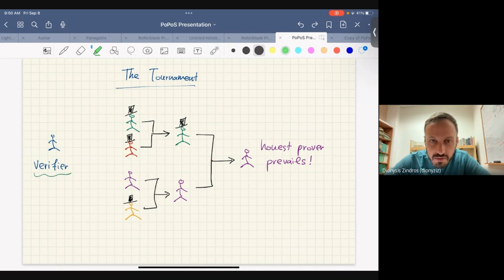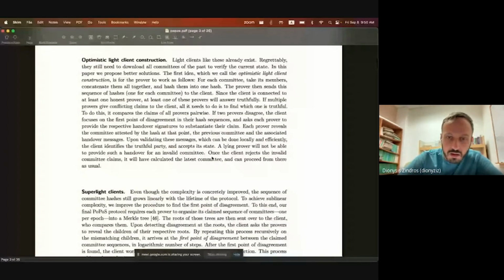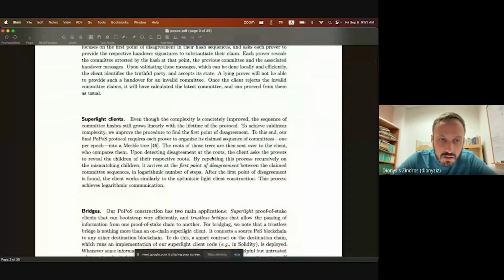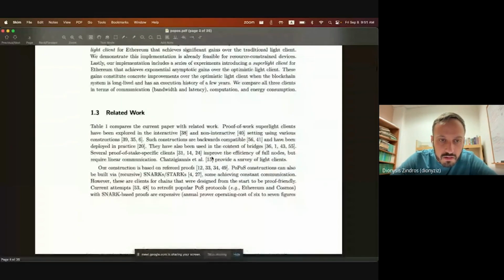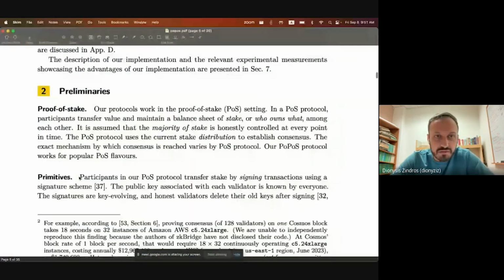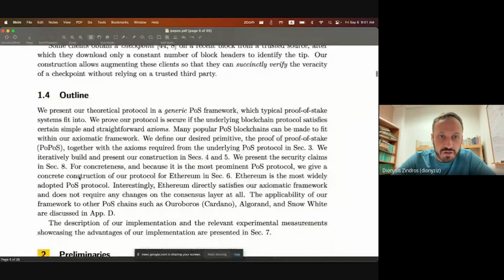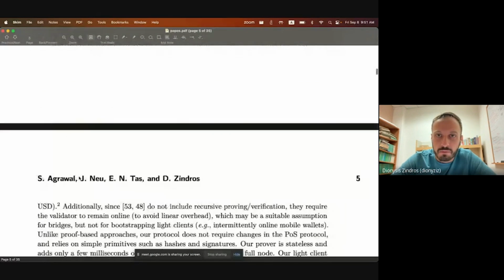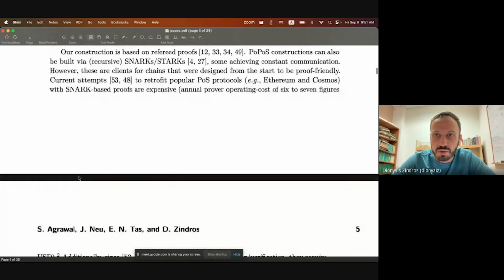Yeah, that was silly. Okay, let's try this. You should be seeing my screen. Yep. Okay, right. So this is the latest version of the paper that is not up yet. I can share this draft with you. The version on ePrint is a little bit older.